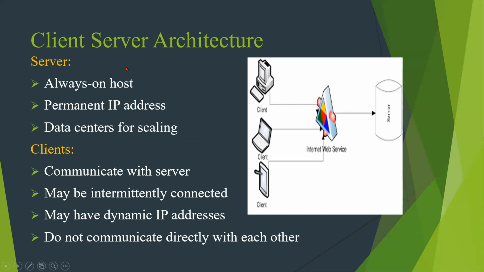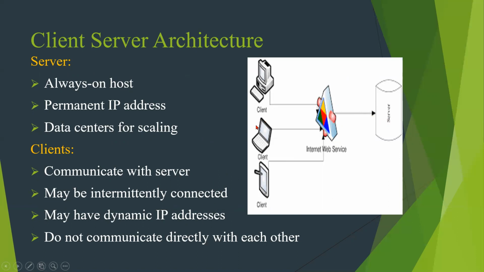There are a few considerations for the client server architecture. The first one is servers. A server should always be on. It has a permanent IP address. Data centers are used for scaling of the data. Clients communicate with the server, may be intermittently connected, and have dynamic IP addresses.